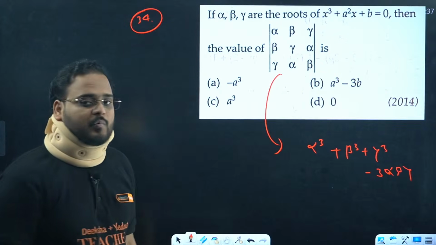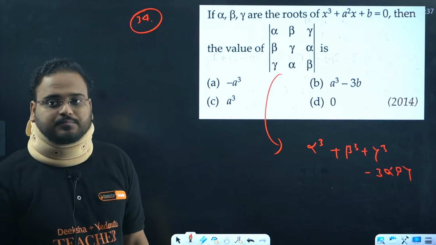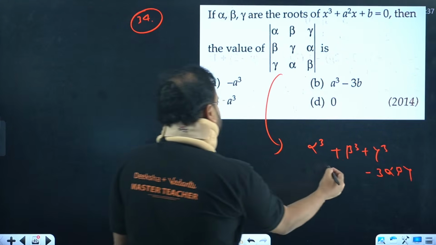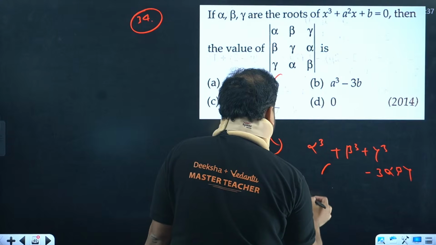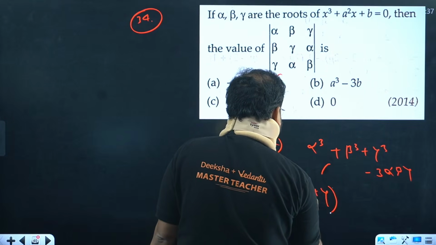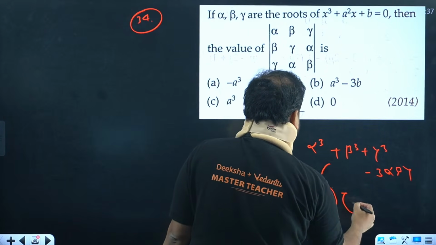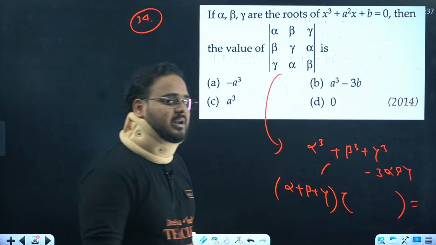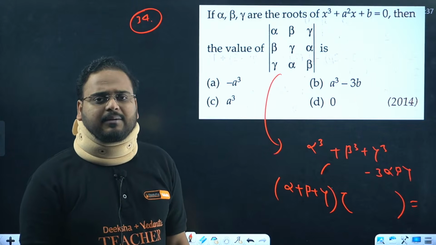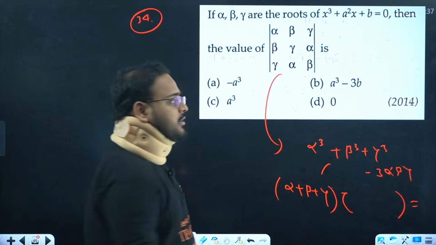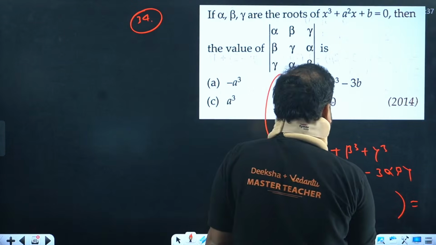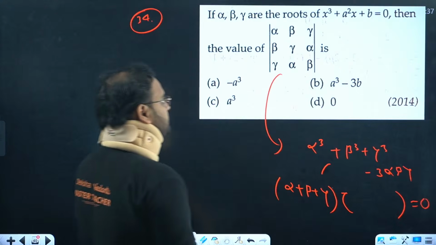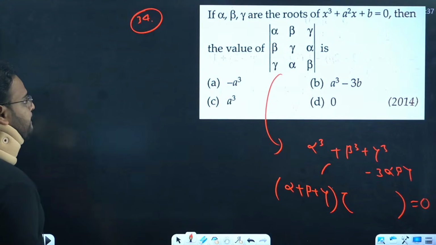Okay. Alright. When you solve this one, okay, you know the expansion of this? Alpha plus beta plus gamma times of, you'll have something over here. The formula is there, alpha square beta square gamma square minus alpha beta minus beta gamma and gamma alpha. That formula is over here. This will come as what? This will come as, please check, equal to 0. Equal to 0. Got it?